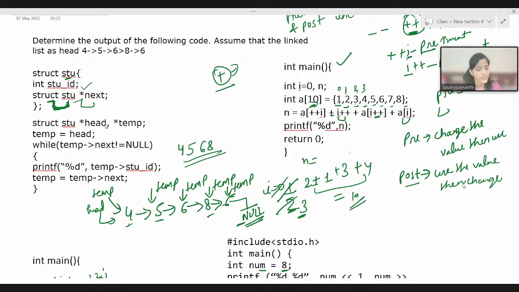Okay, so this is my next question. What is this value? Okay, no one is answering. Guys, don't hesitate. Don't think that your answer will be wrong or right. Whatever you think, do comment in the chat section, right? First of all, you have to remove this hesitation.